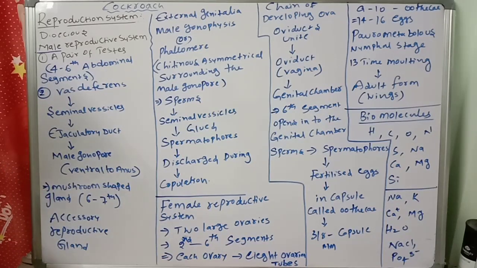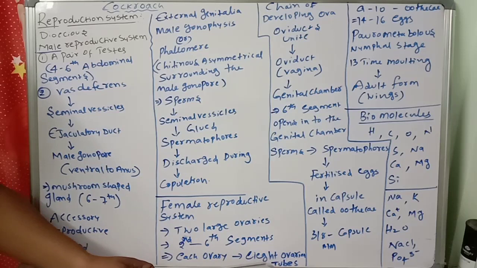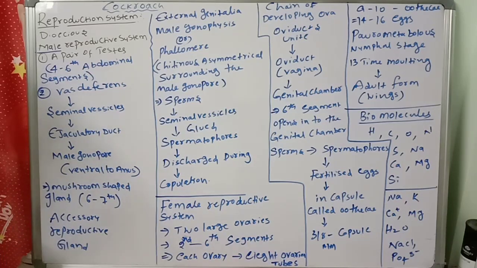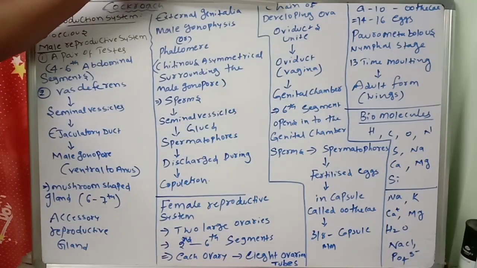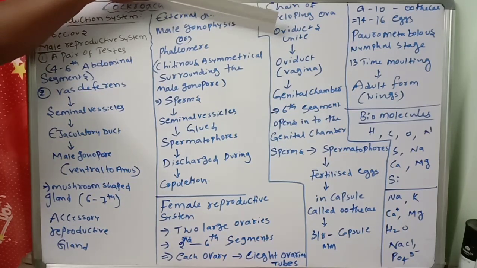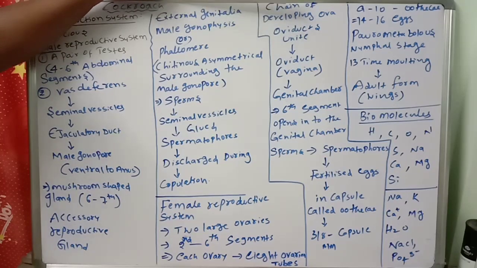What is called ovarioles. Each ovary consists of 8 ovarian tubules, and they will be formed by which one? Ovarioles. So these ovarioles, each ovarian tubule, contain a chain of developing ova. A chain of developing ova will be present.